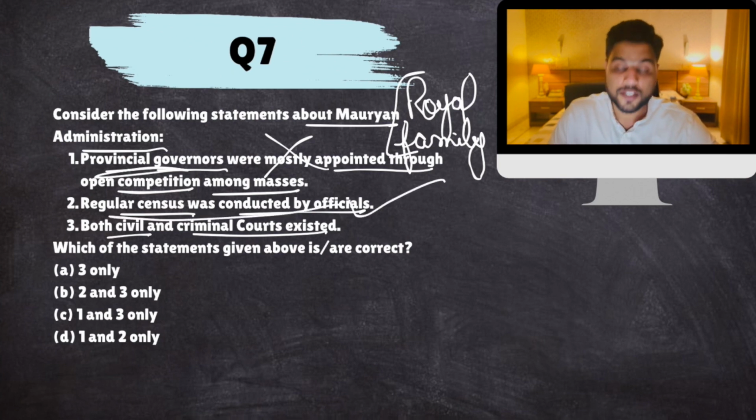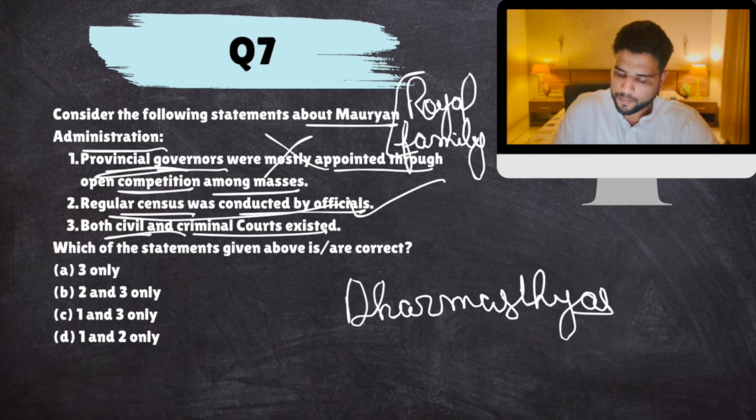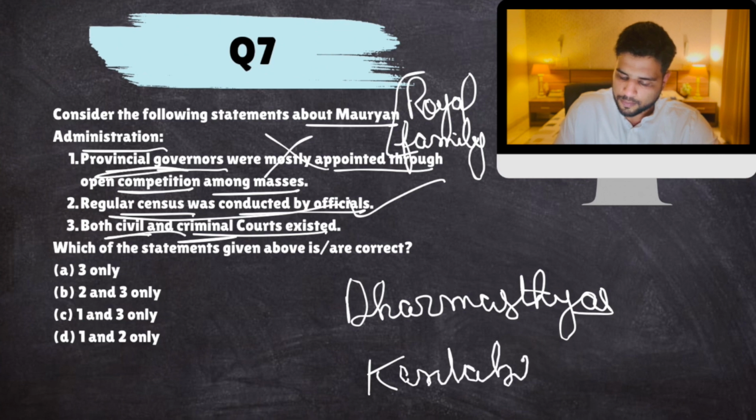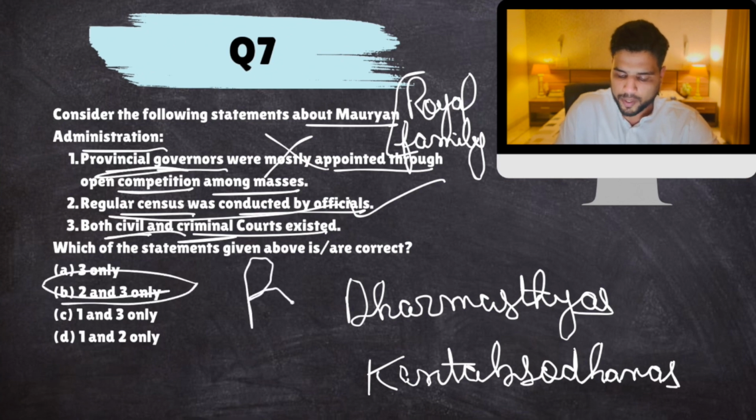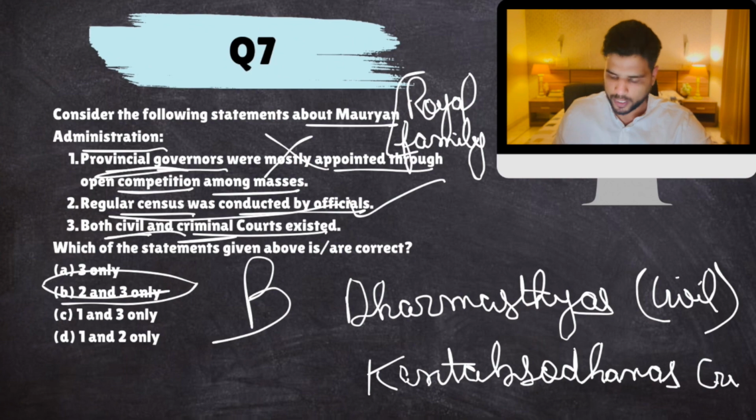Yes, regular censuses were conducted during the Mauryan period. That's a very good thing. And yes, civil courts existed, which were called dharmasthiya, and criminal courts called kantakashodhana. They did exist. So this is also correct. The answer would come out to be B. This was criminal, this was civil. All right, next.